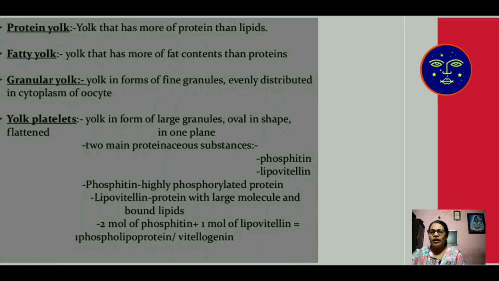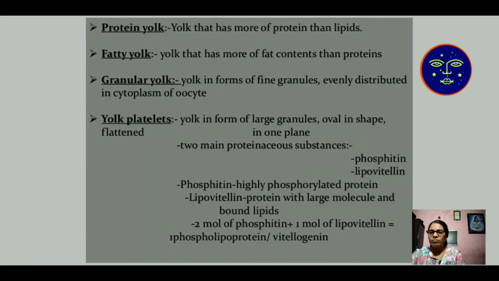This is all about the process of oogenesis. After that, the ovum is produced. The ovum is a prepared egg, and the egg is ready for fertilization. So this is all the process of oogenesis.